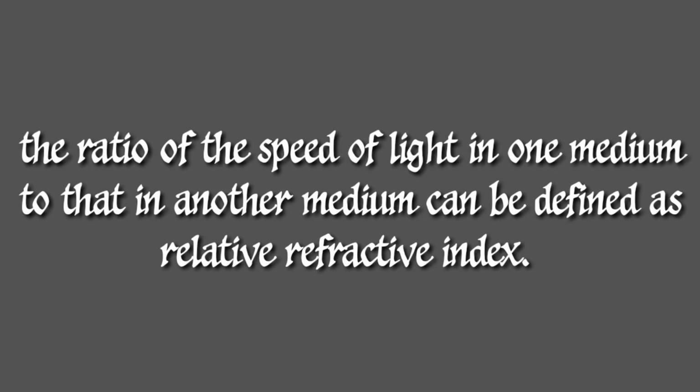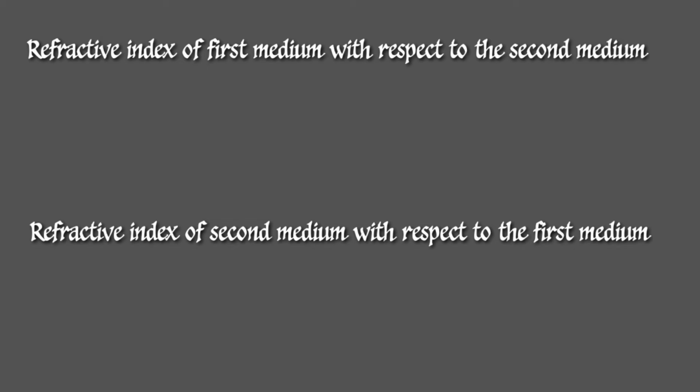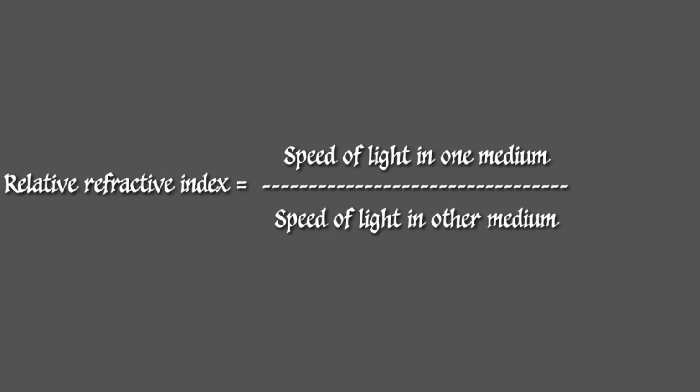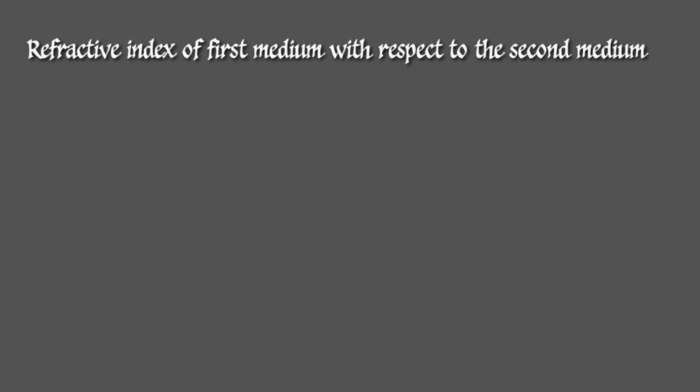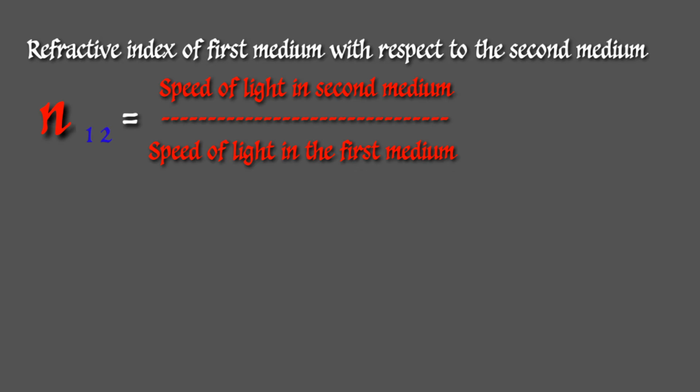Already we mentioned that the refractive index of the first medium can be measured with respect to the second one, and the refractive index of the second medium can be measured with respect to the first one. That is the relative refractive index, and mathematically we can find it as the ratio between the speed of light in the given pair of media. The refractive index of the first medium with respect to the second one is represented as N12.